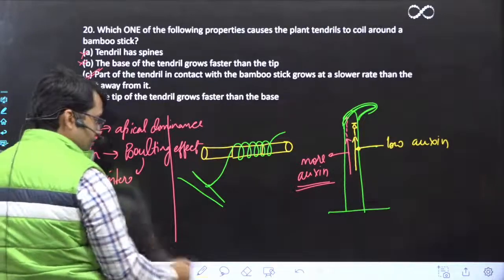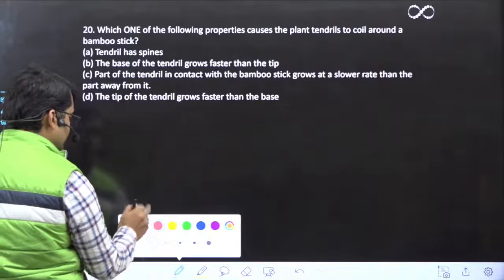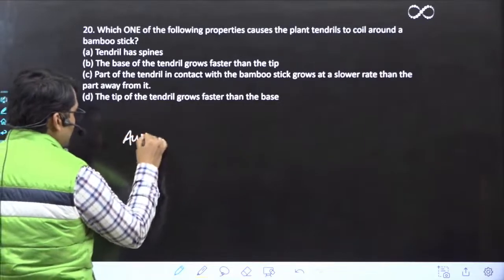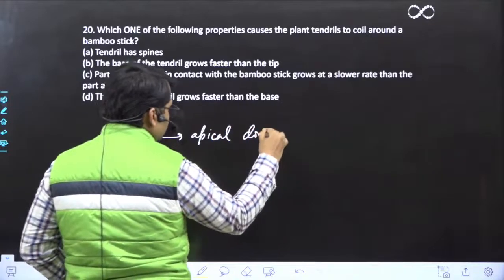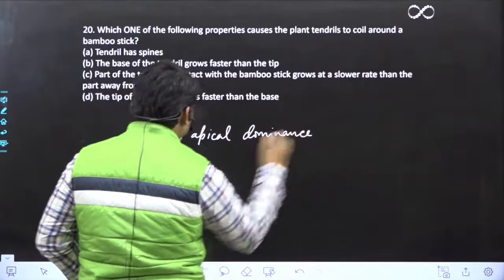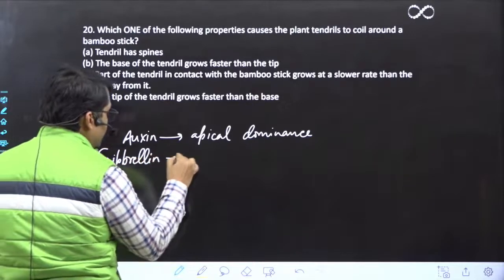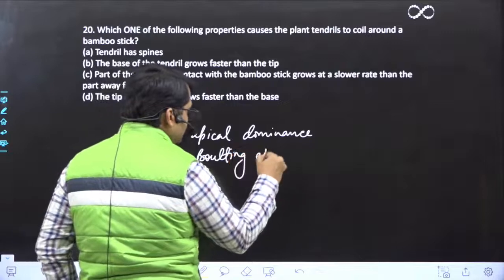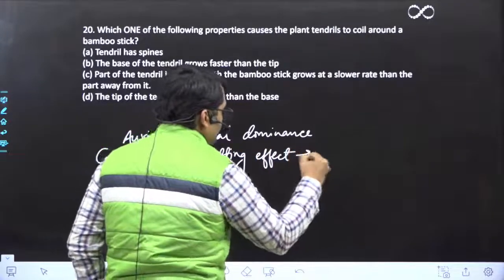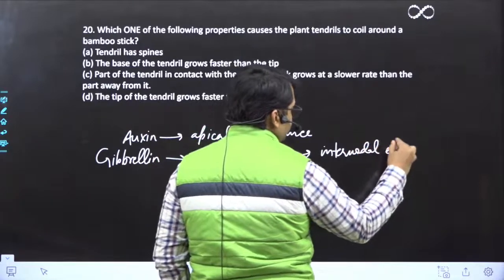Auxin for apical dominance. Gibberellin for bolting effect, है ना? और ये किसकी वजह से होता है? Because of internodal elongation.